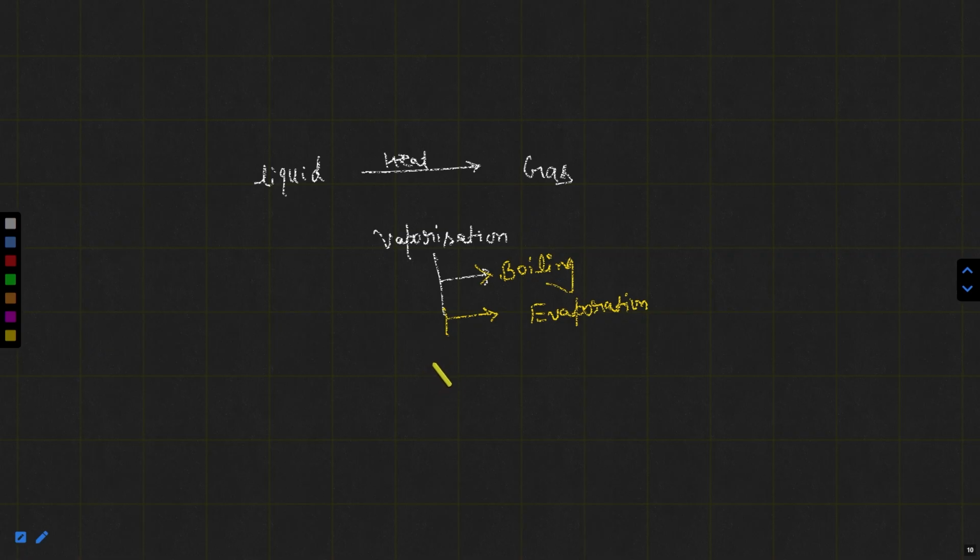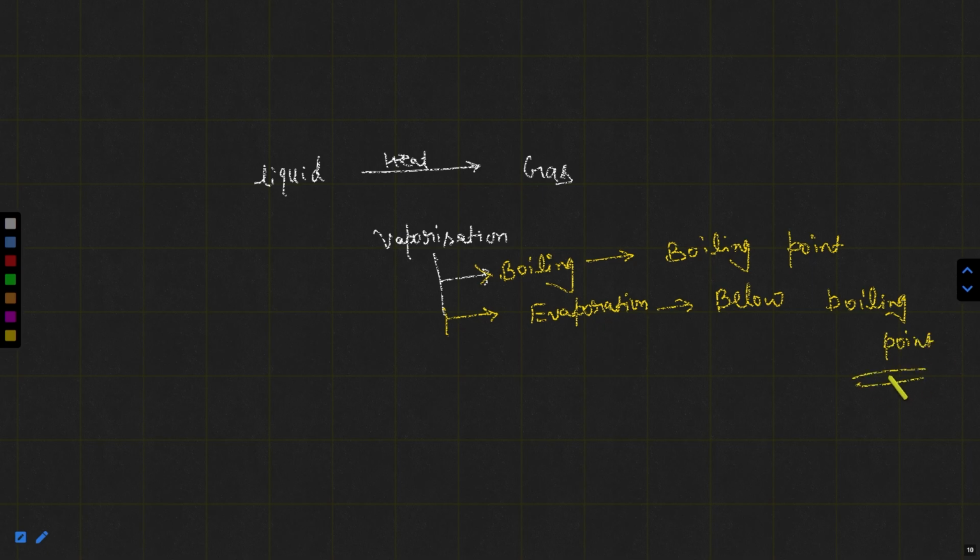Boiling is at the boiling point. If the vaporization occurs at the boiling point, then it is named boiling. If the vaporization occurs below the boiling point, at any temperature below the boiling point, then it is known as evaporation.